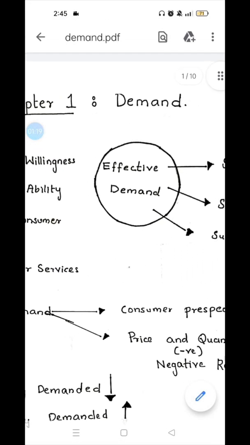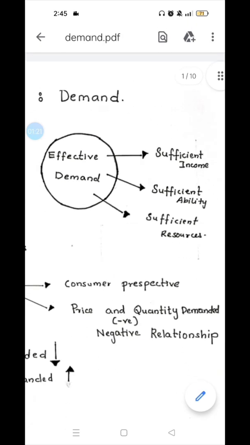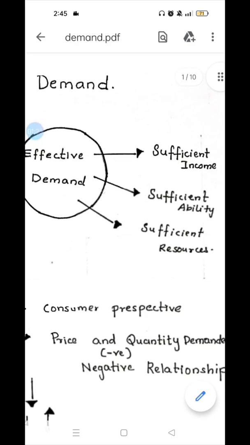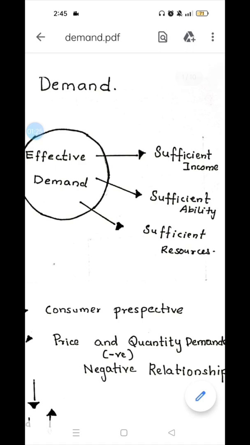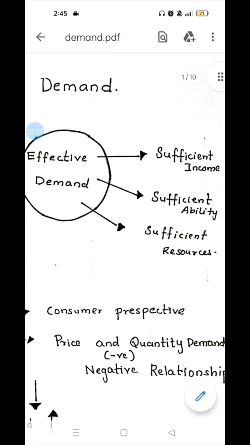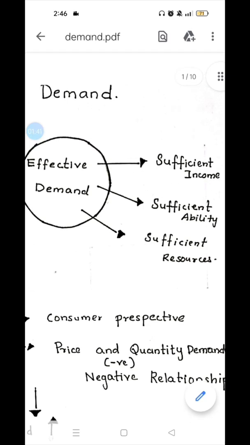Now, what is the meaning of effective demand? Effective demand includes sufficient income, sufficient ability, and sufficient resources. It means the individual should have an adequate amount of income to purchase that particular good. If it is expensive, he or she should have enough income and the ability to purchase that product, and the resources.